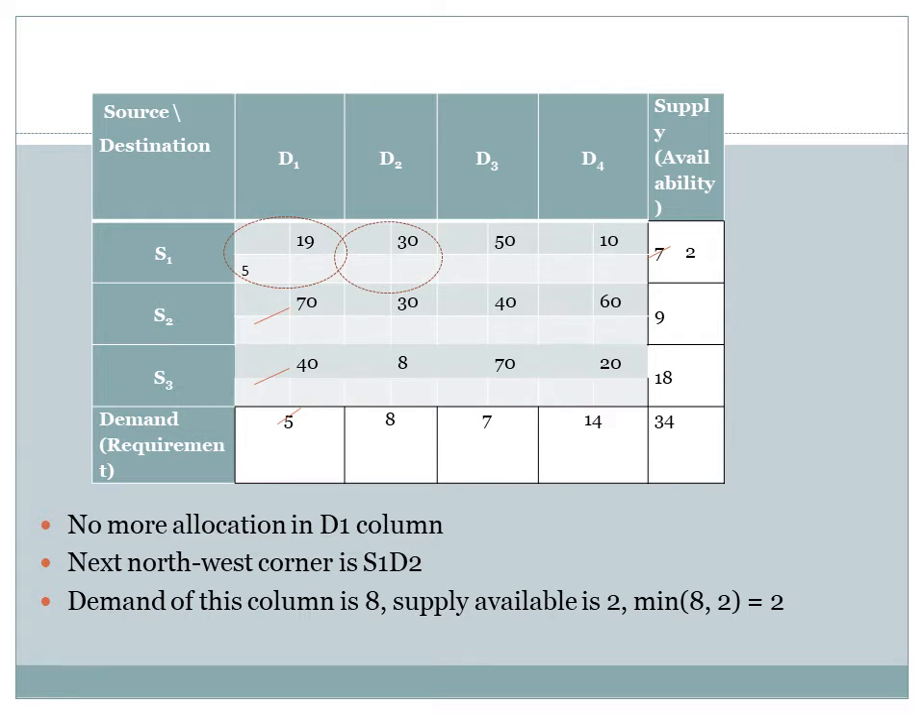The maximum we could allocate is minimum of 8 and 2, that is the demand of this column and the available supply at this row. So we could allocate maximum 2 units to this point. No more allocations in the row S1 as now the supply is fulfilled. The demand will get reduced to 6 units.